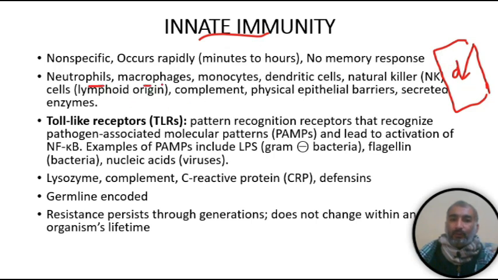Neutrophils, macrophages, monocytes, dendritic cells, these cells are naturally produced in our body. We have studied in the hematology section how these cells are produced, in the hematopoietic lecture. So these cells will immediately kill that bacteria. That response is non-specific, it is an immediate response occurring in minutes and hours, and it doesn't have any memory.